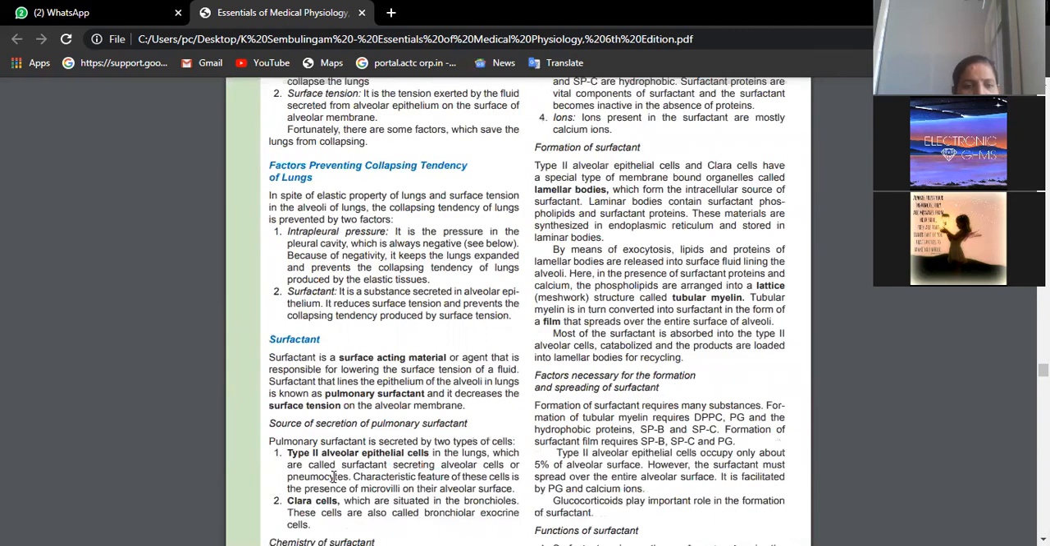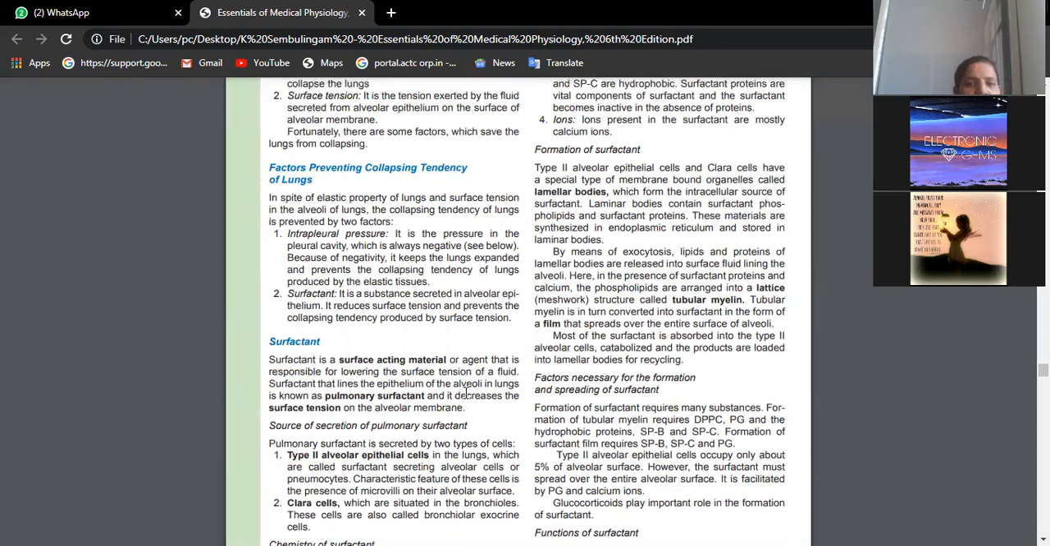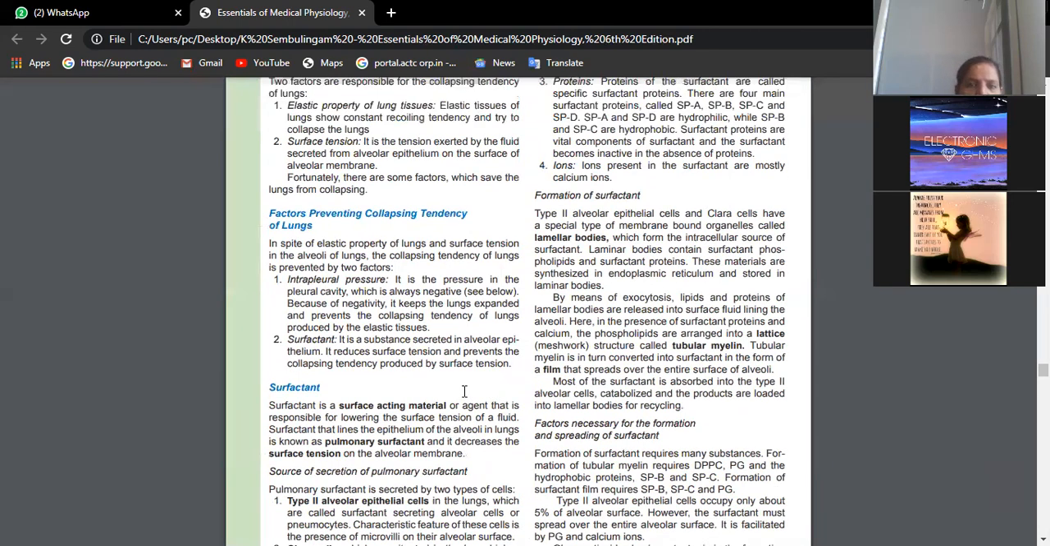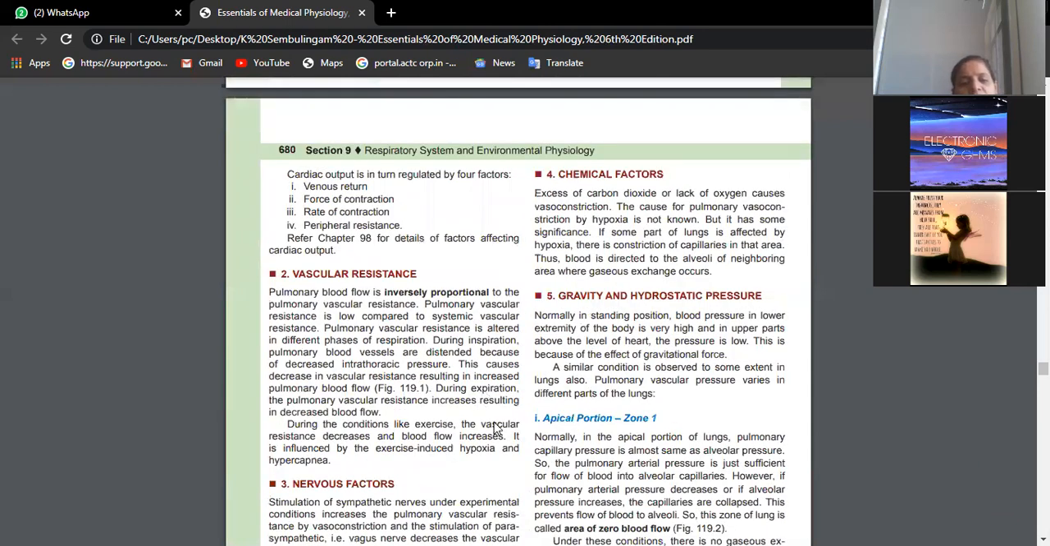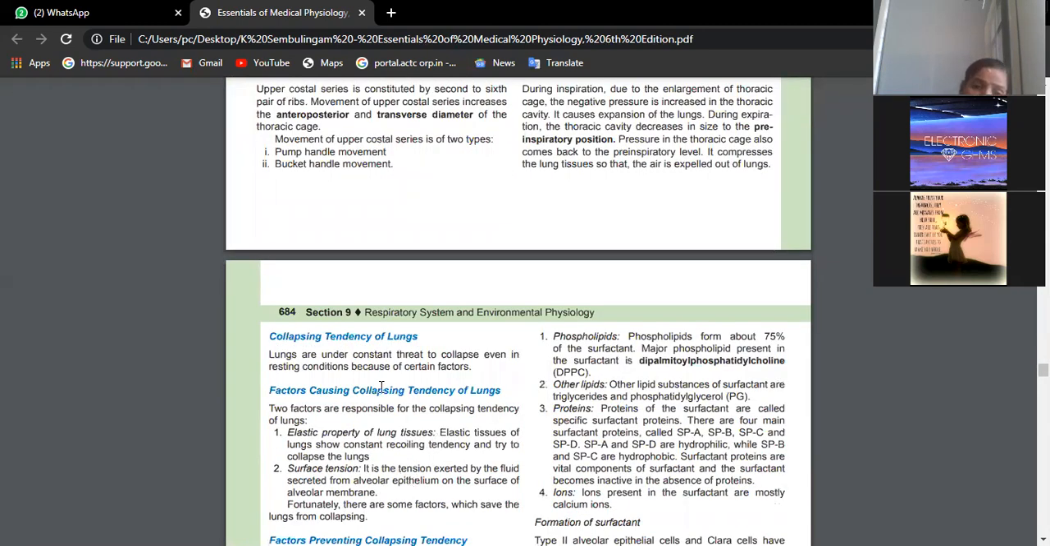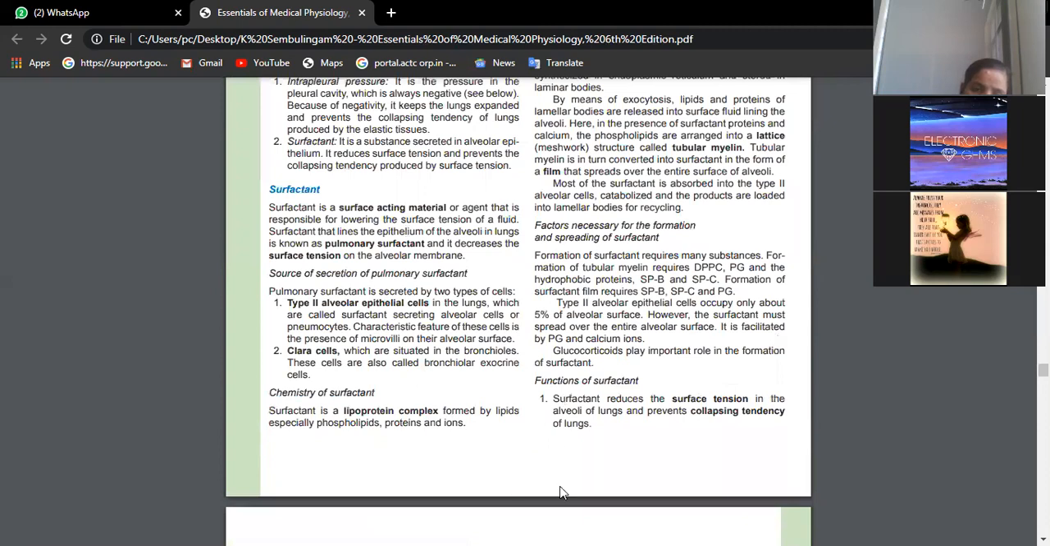See? So surfactant is a surface acting material or agent that is responsible for lowering the surface tension. Basically, when you look at the alveoli, we have balloon-like structures. The interior of the alveoli is lined by a thin membrane, which is chemically a surfactant, and this surfactant will prevent the collapse of the alveoli.